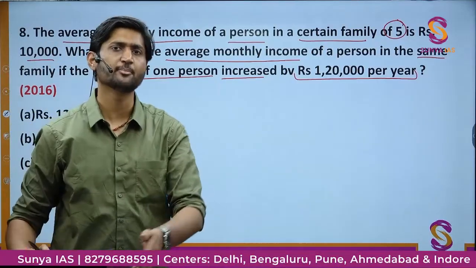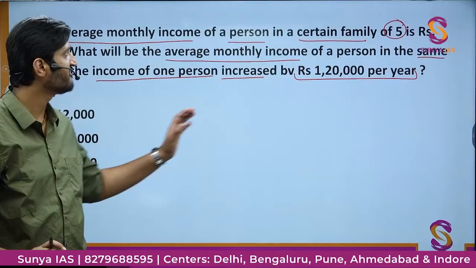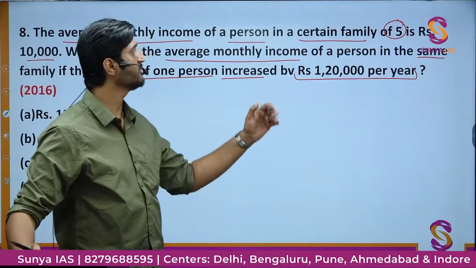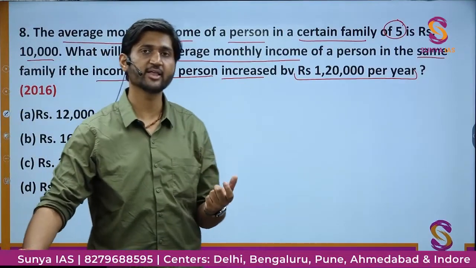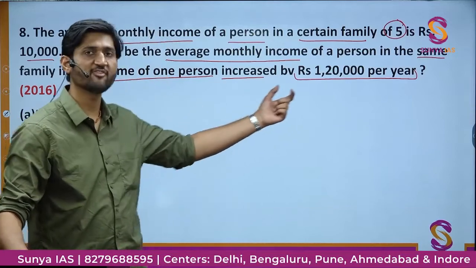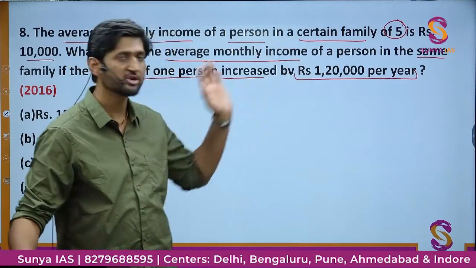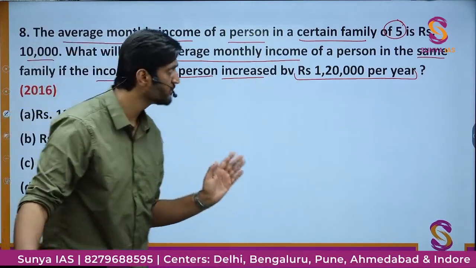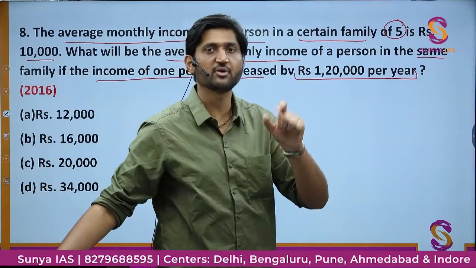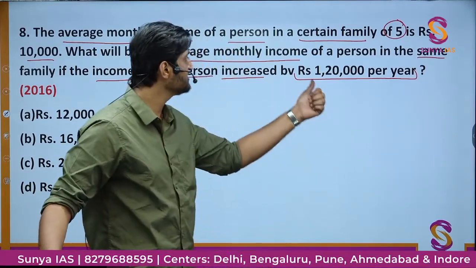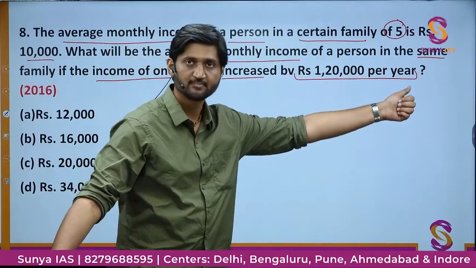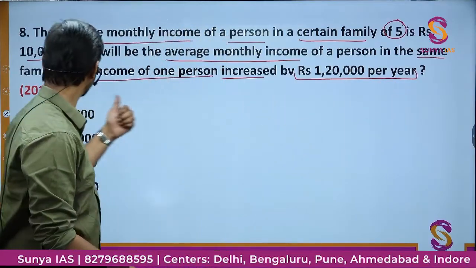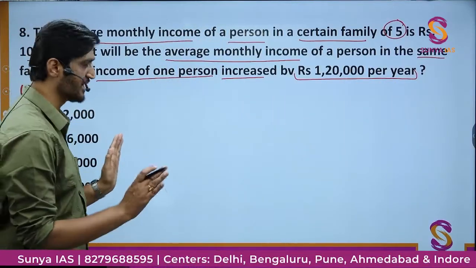Let me explain the premise to you. There is a family of 5 people and then there is some average income. How can we get the average income? We just add the income of all 5 people divided by 5. That would be the average income of the family. Now the income of one of the persons has increased by this amount per year. So what will be the new monthly average income is being asked.